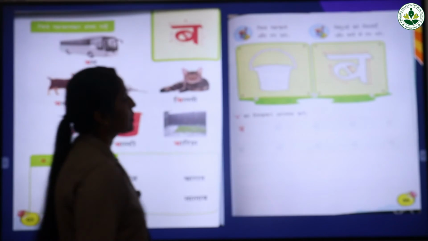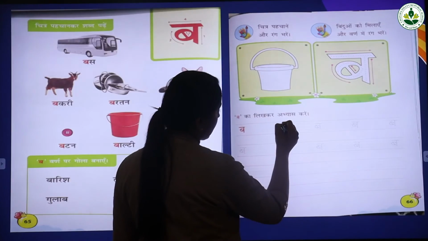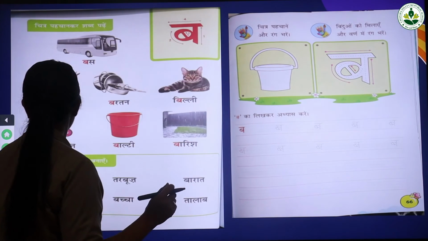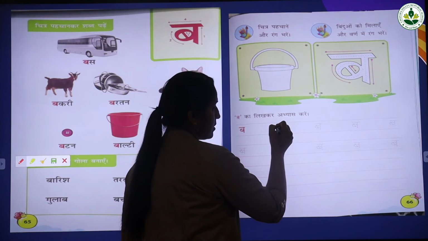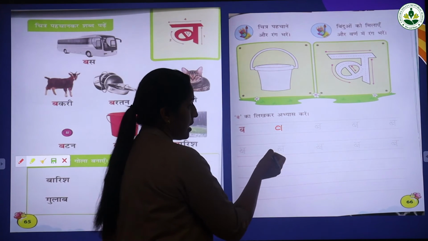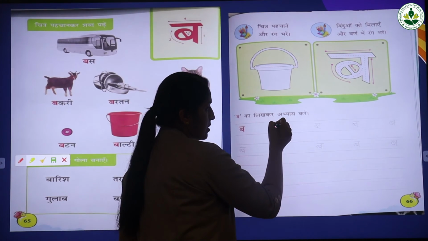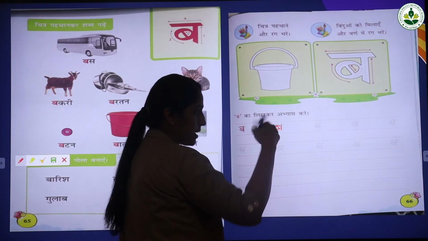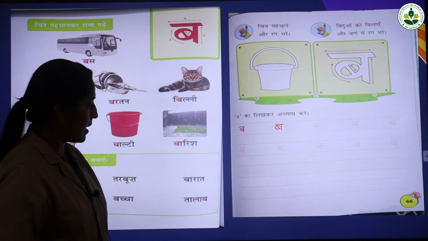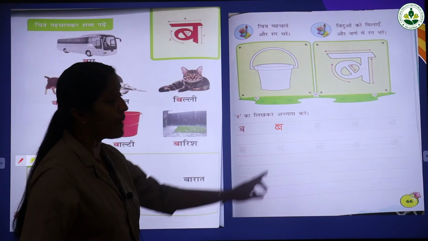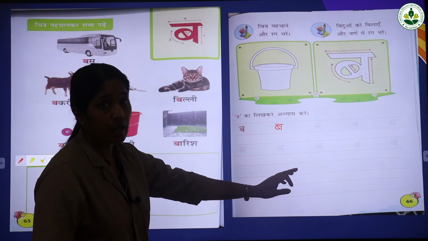Ba. How to write ba? It's a very simple letter. First, a standing line and a small slanting line inside the curve and a small sleeping line on the top of the letter. That is ba.